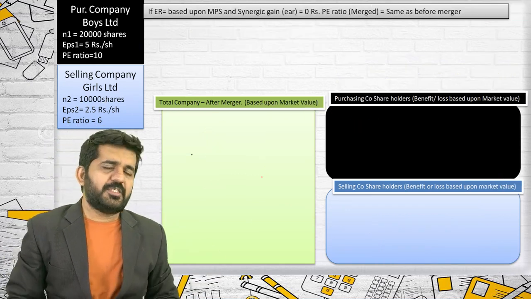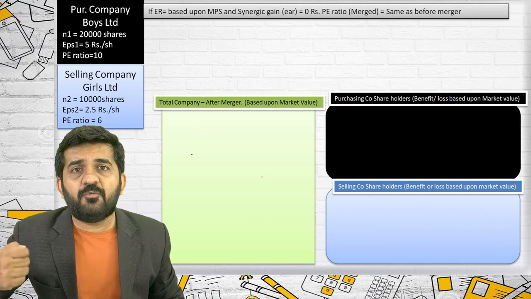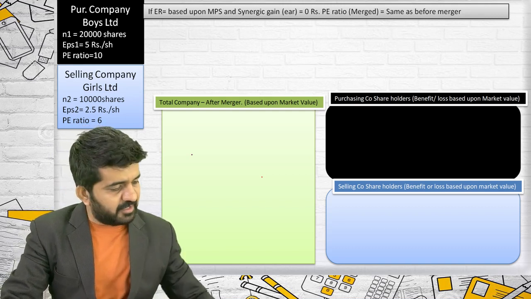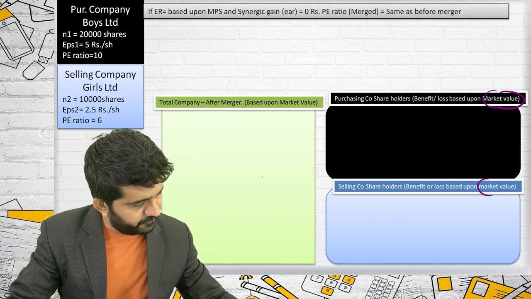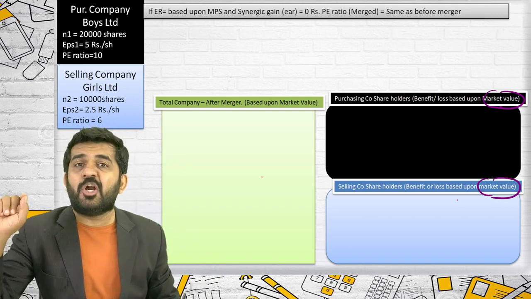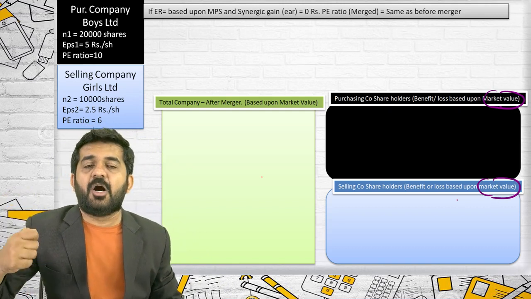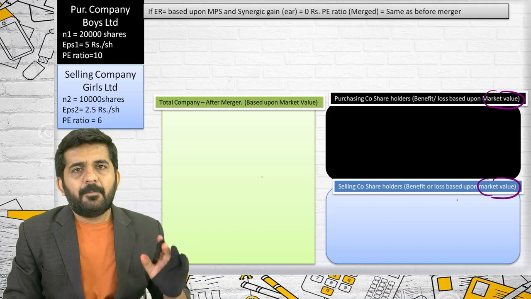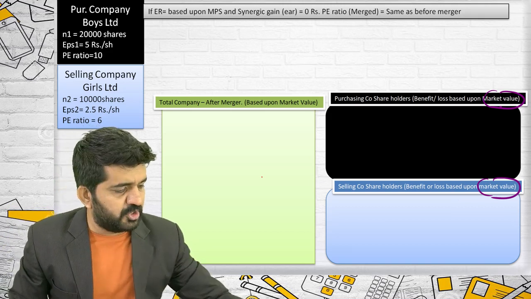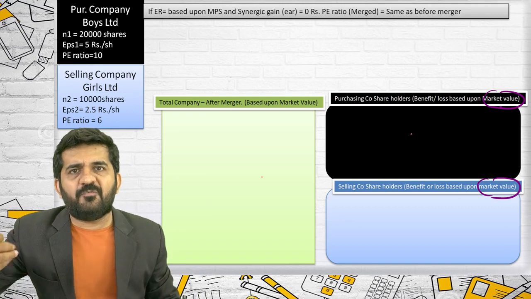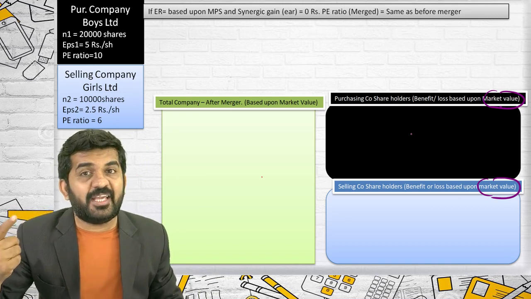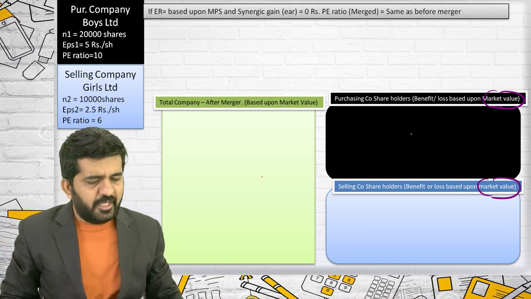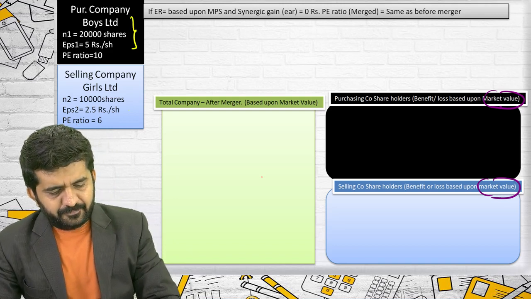Somewhat typical portion is when the objective of the companies' shareholders is based upon market value. Say this. Now shareholders are not concerned about earnings. They are concerned about market value. Is it alright? So we will be doing the same things, but now the objective of the shareholders will be market value. So when we find out the profit and loss of shareholders, we will not be taking total earnings of shareholders, we will be taking total market value of the shareholders. In this question also, this data remains the same.